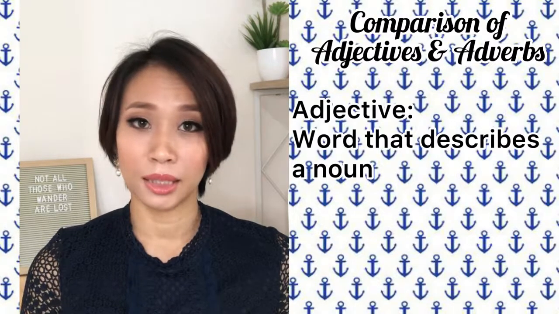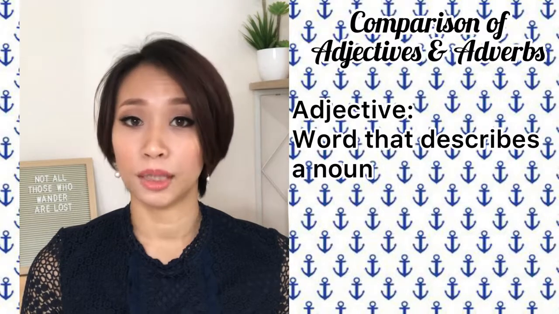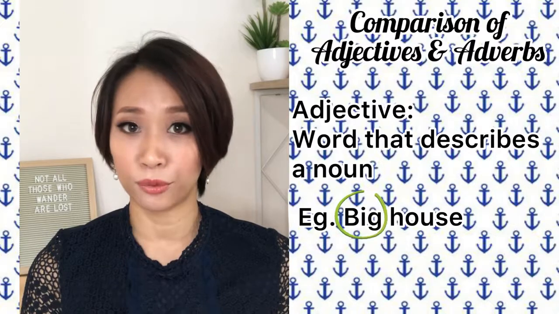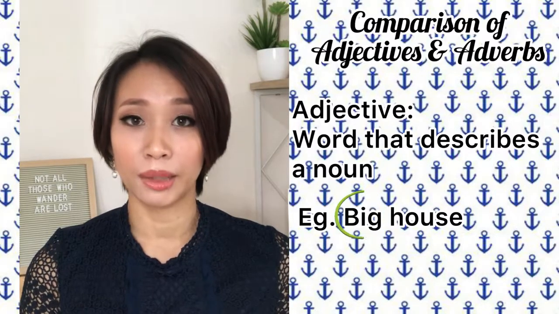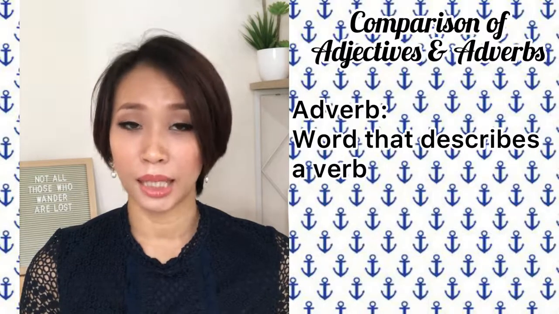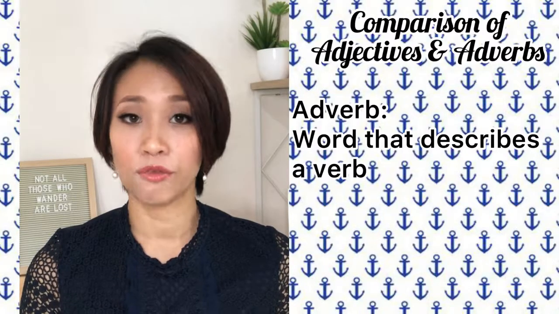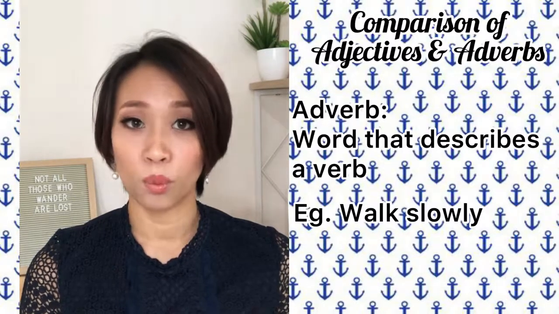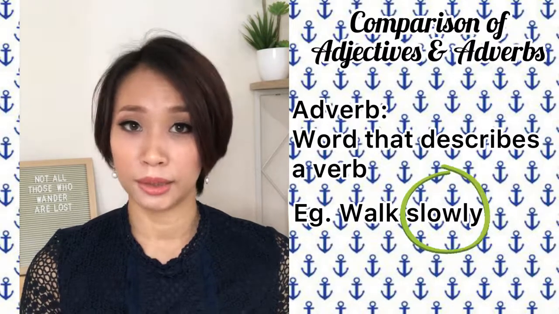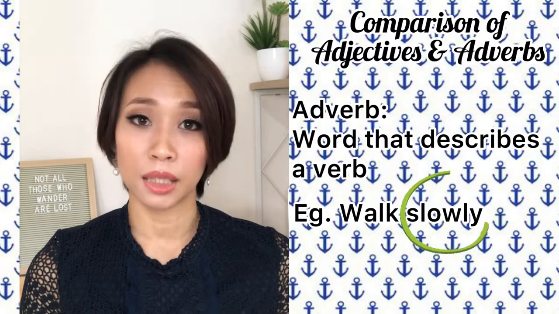Adjective ialah kata yang menerangkan noun. For example, big house. Big ialah adjective dan house ialah noun. So the adjective big menerangkan itu rumah. Rumah itu besar. Adverb ialah kata yang menerangkan verb. For example, walk slowly. Walk ialah verb dan slowly ialah adverb. Slowly dengan perlahan menerangkan cara berjalan.